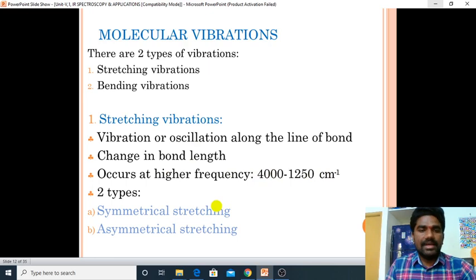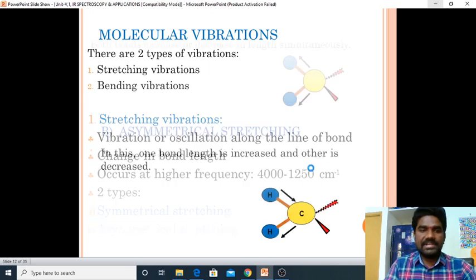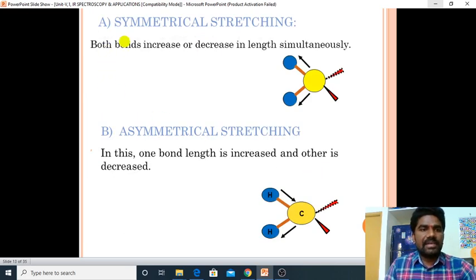There are two types of stretching vibrations, one is symmetrical stretching, another one is asymmetrical stretching. Coming to the symmetrical stretching, here both the bonds increase or decrease in length simultaneously. This is called symmetrical stretching.